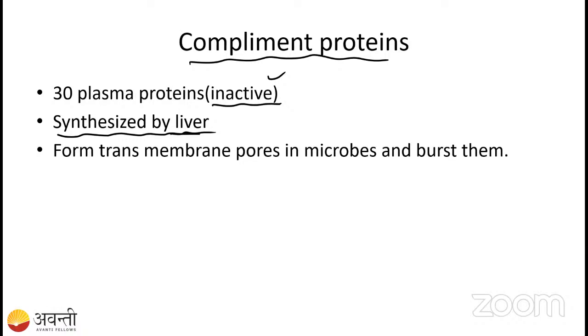It is going to kill the bacteria. So that is the main function of the complement protein.